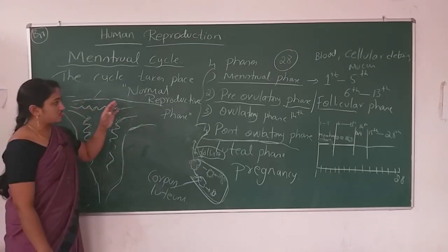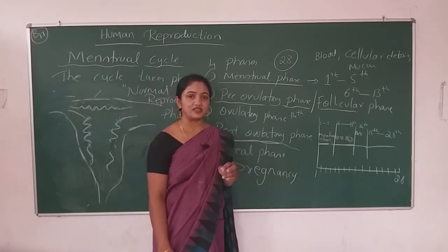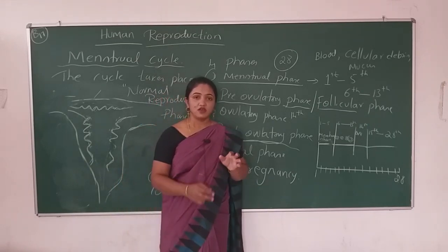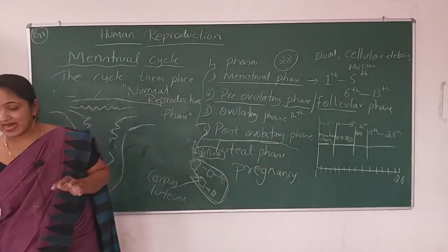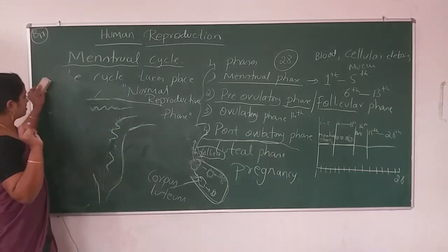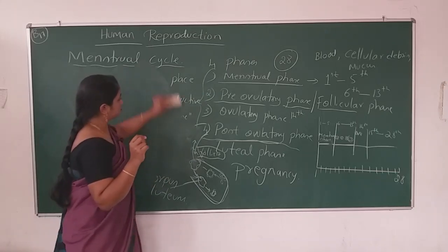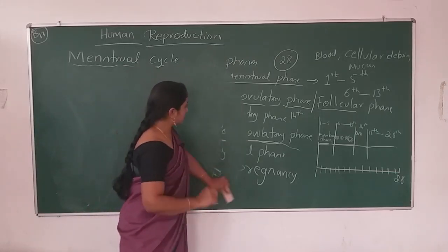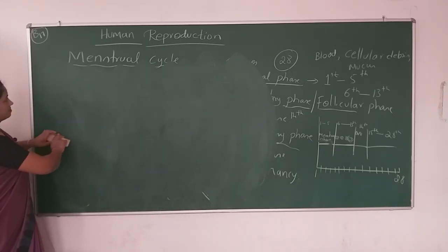After getting all these points, directly we will move on to the fertilization. How the fertilization happens in the female reproductive tract, and at which part, we will see that. To understand that, we have to draw the diagram of the female reproductive tract.